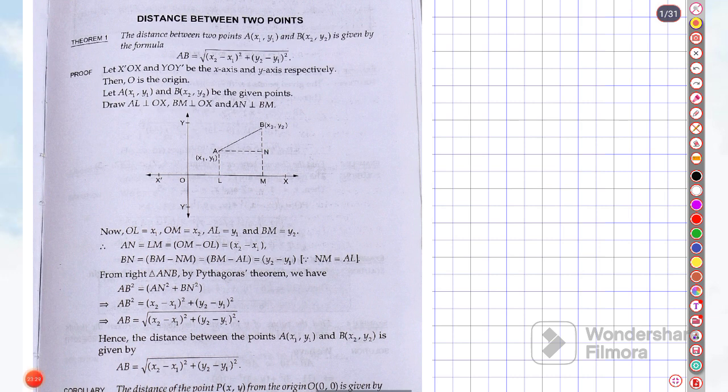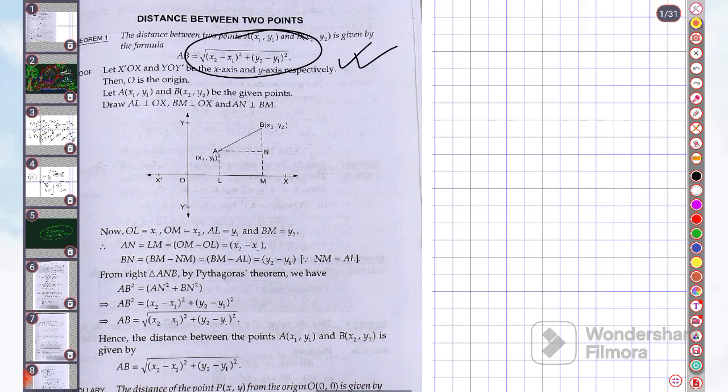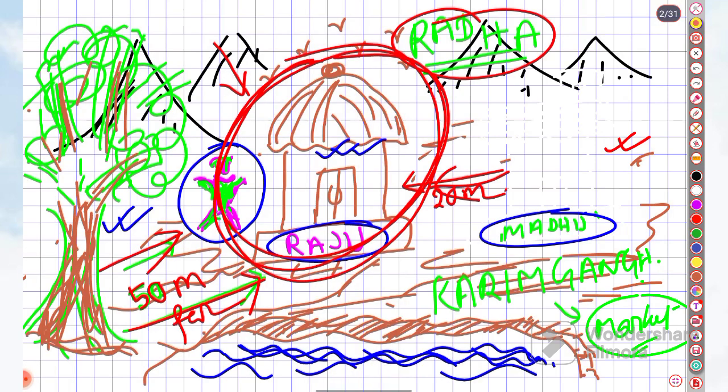So our first distance formula we have learned: the square root of (x2 minus x1) whole to the power 2 plus (y2 minus y1) whole to the power 2. Now we will apply it. Okay, so let's see some problems.